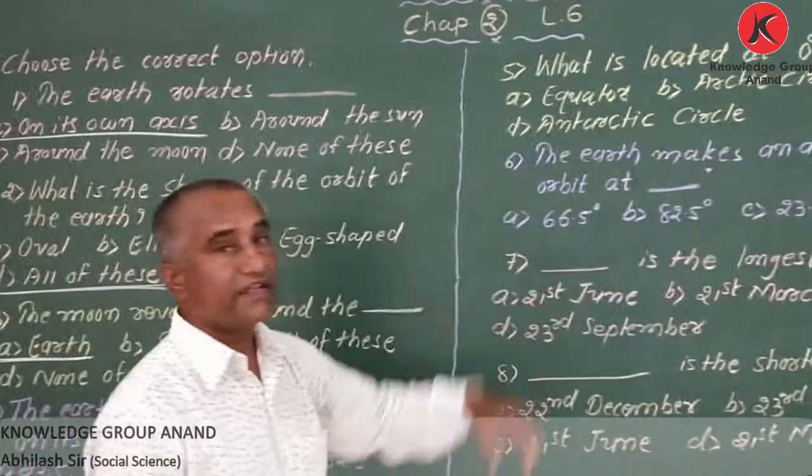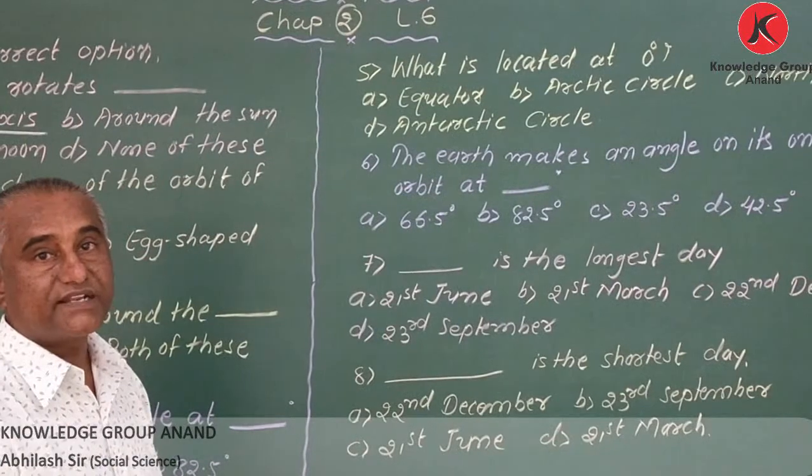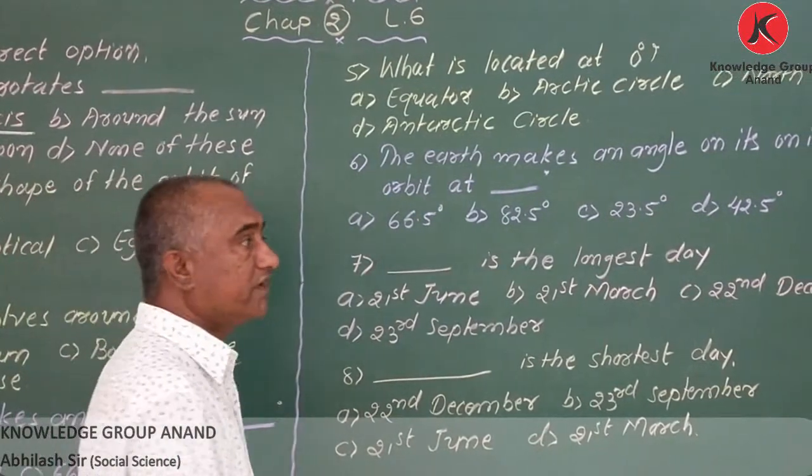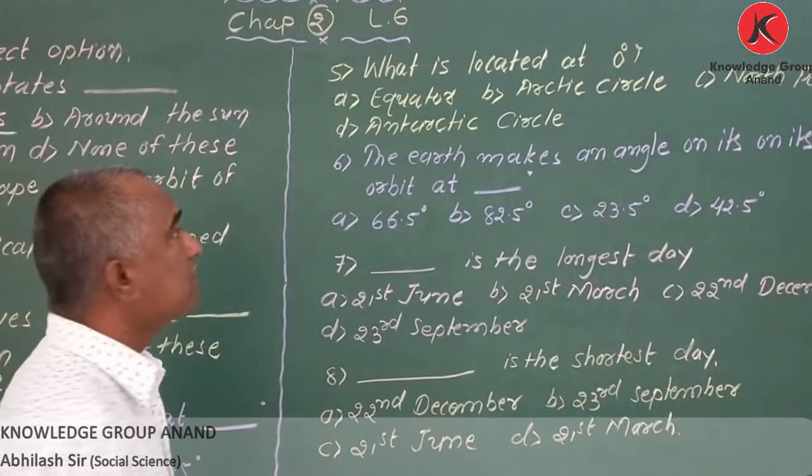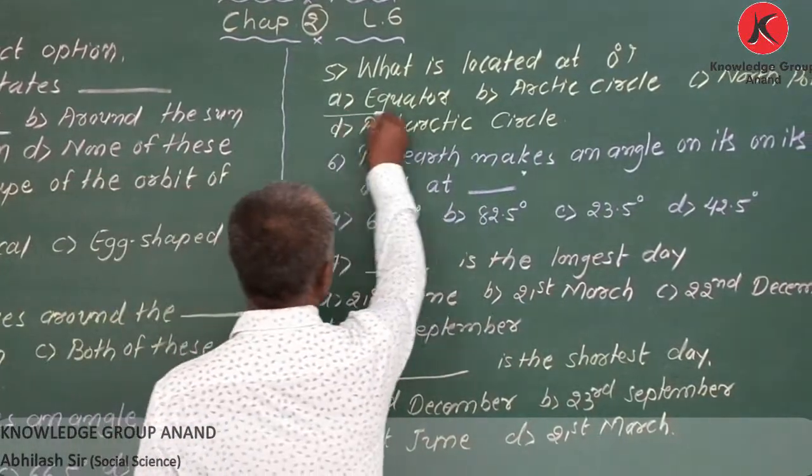Here next MCQ is given. What is located at 0 degree? My dear student, that is latitude. But which latitude? 0 degree latitude, that is called equator.